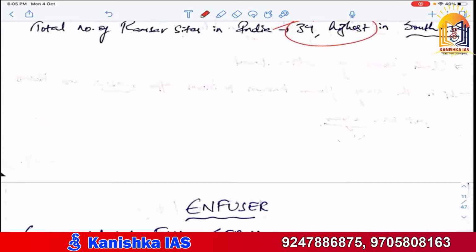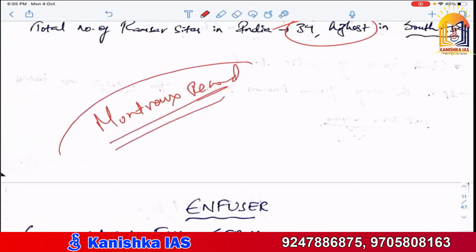There is also the Montreux Record. Montreux Record lists those wetlands which are present in the Ramsar list. If they are depleting much, then they will be included in this Montreux Record. Because if this kind of wetland is included in the Montreux Record, then we need to protect it. We need to take quick action to conserve that kind of wetland.